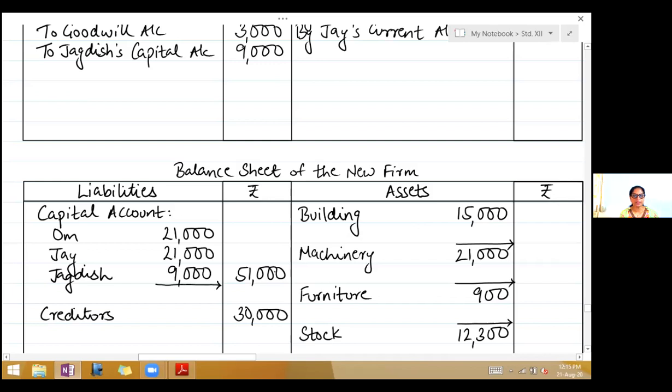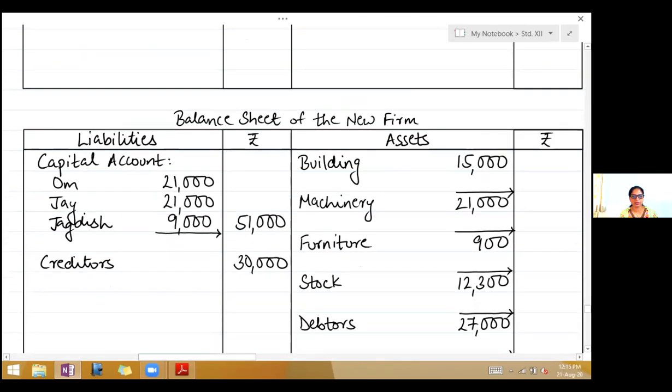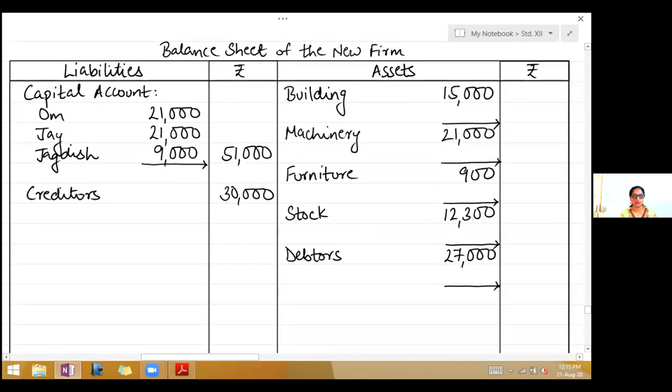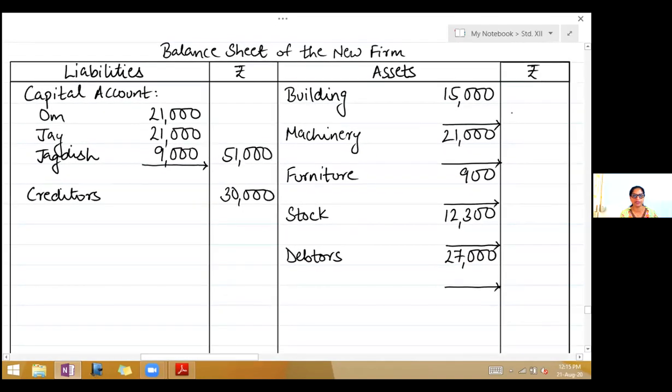Third adjustment, building to be valued at 18,000. So look at building. They have said to be valued, which means you write the figure in the outer column, 18,000. Now compare if it is appreciated or depreciated. So write add appreciation.